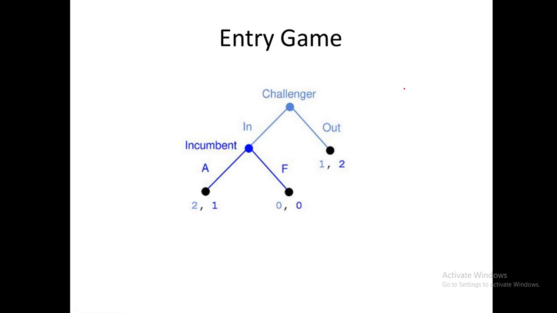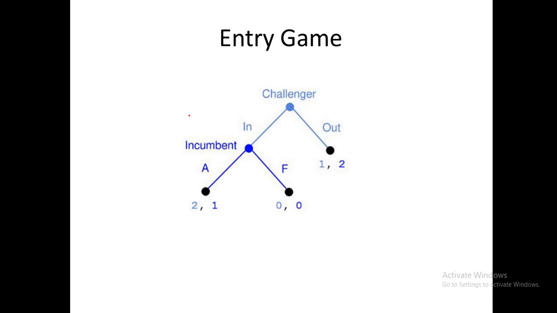Now the incumbent is facing a possibility that another player, the challenger, may enter into the market. Definitely, if the challenger enters into the market, the market share of the incumbent will decrease and he will get less profit. So the incumbent never wants the challenger to enter into the market. So this is the entry game.